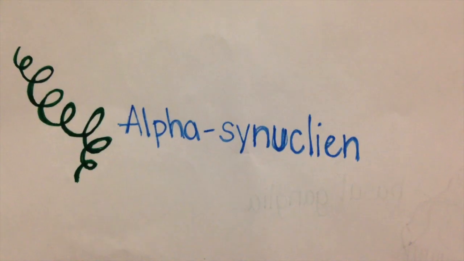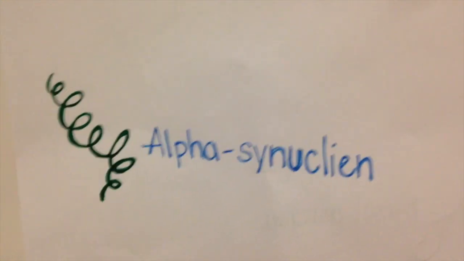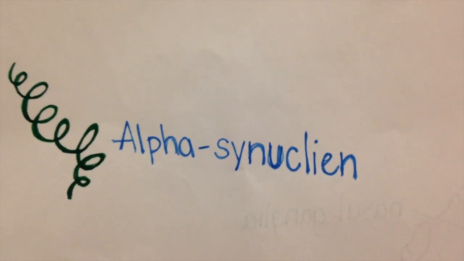In normal physiology, a protein known as alpha-synuclein is found within the brain. Although the function of this protein is not well understood, studies suggest that it helps regulate the release of dopamine and maintains a supply of synaptic vesicles in presynaptic terminals. When suffering from Parkinson's disease, and for a very small subset of Parkinson's patients, hereditary variability in the alpha-synuclein gene contributes to the development of the disease.